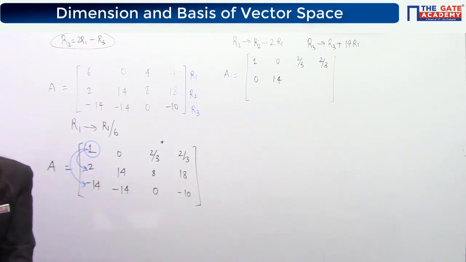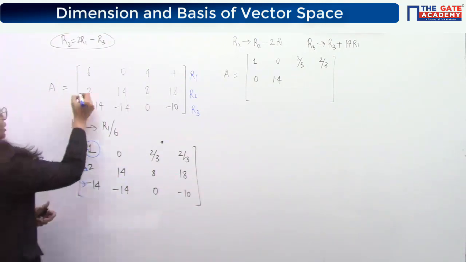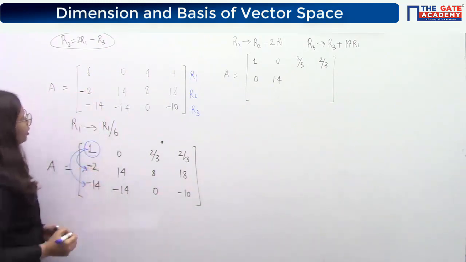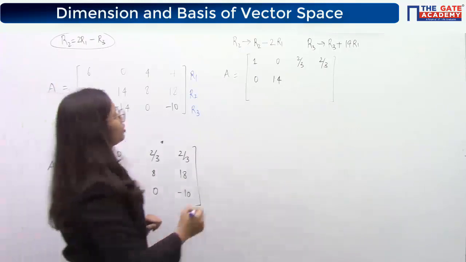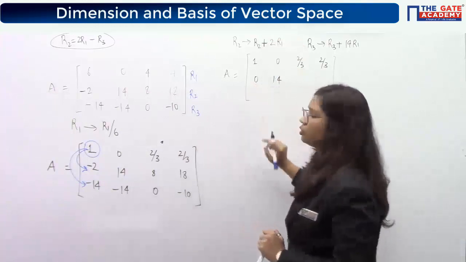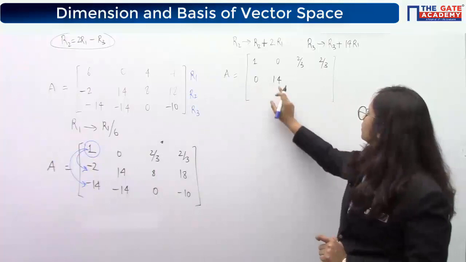Let me check the question. I have written the question correctly, na? Okay, there was a minus 2 here. Okay, understood. So there was a negative 2 here. Please check the question. In the question it was negative 2. Okay, so you will not do minus 2R1, you will do plus 2R1, so that this will turn out to be 0. Yes? Okay. So this operation is applied.